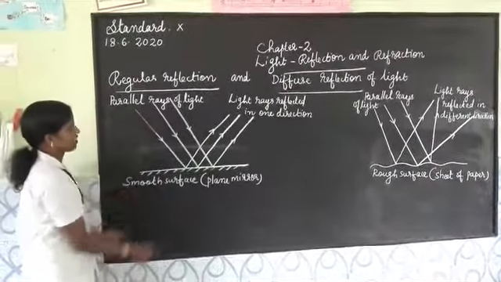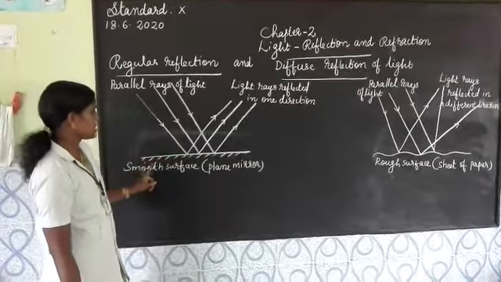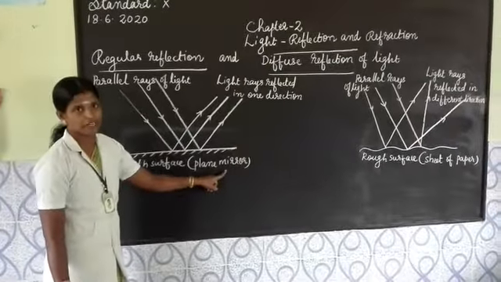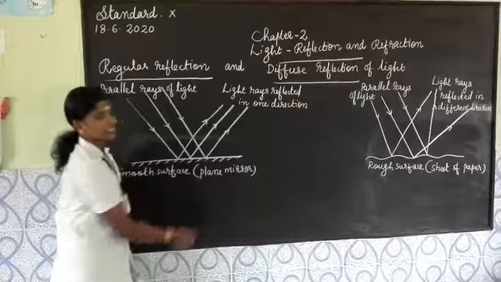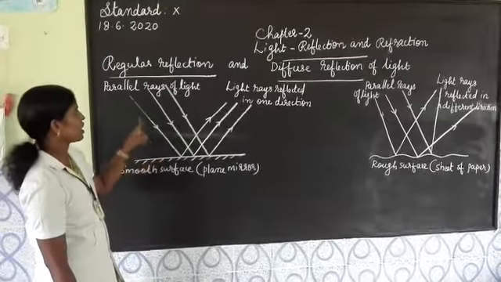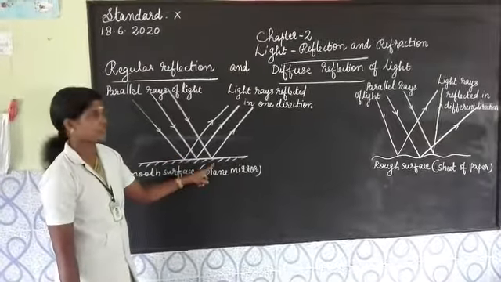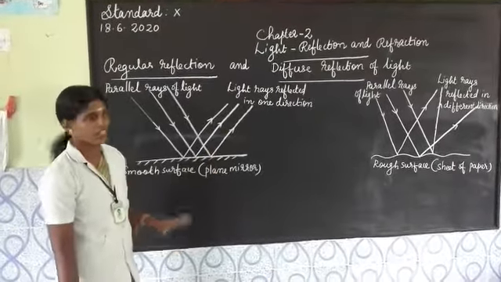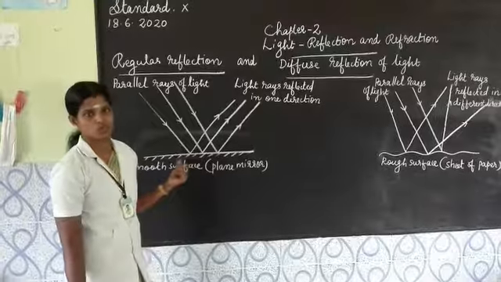What happens when a set of parallel rays of light falls on a smooth surface, such as a plane mirror? We can see here all the light rays are reflected in one direction. So, in regular reflection, parallel rays of light fall on a smooth surface and are reflected in the same direction. In this case, we will get a clear image of the object.